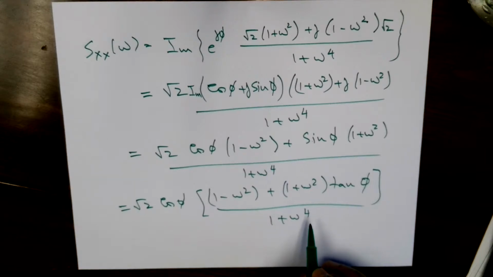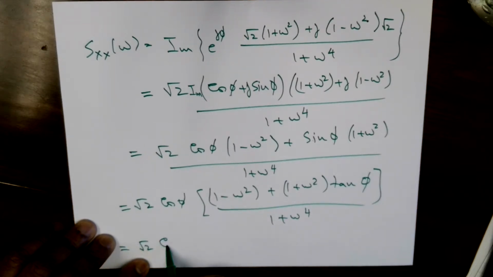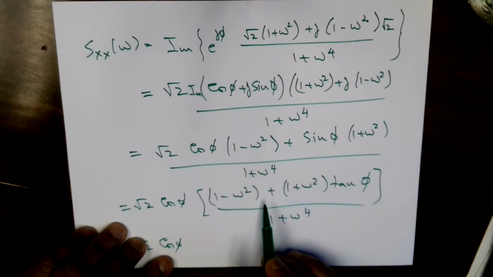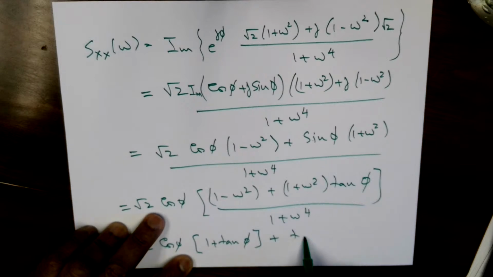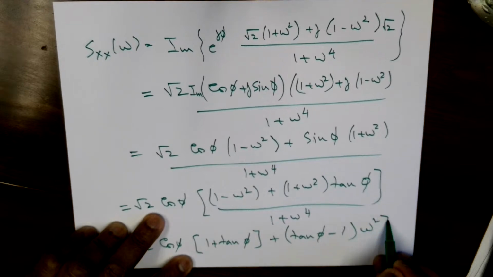And this further you can simplify as omega squared multiplied by cos phi. Notice here you have 1 plus tan phi, because phi is the tricky one, plus tan phi minus 1 multiplied by omega squared, divided by 1 plus omega to the 4.